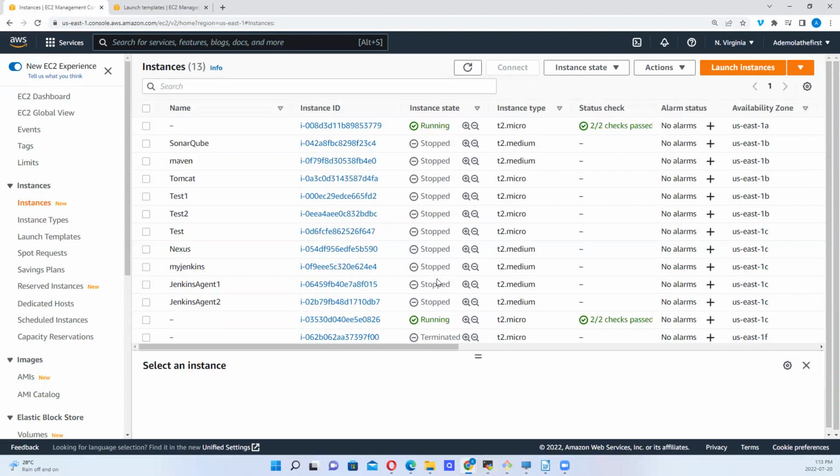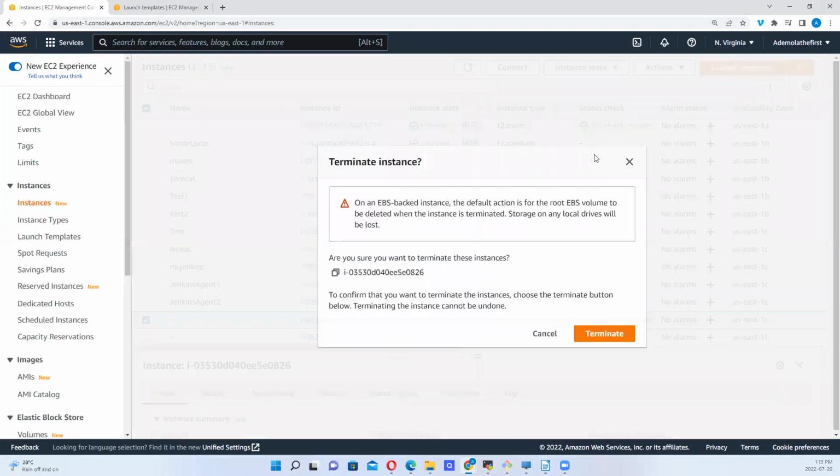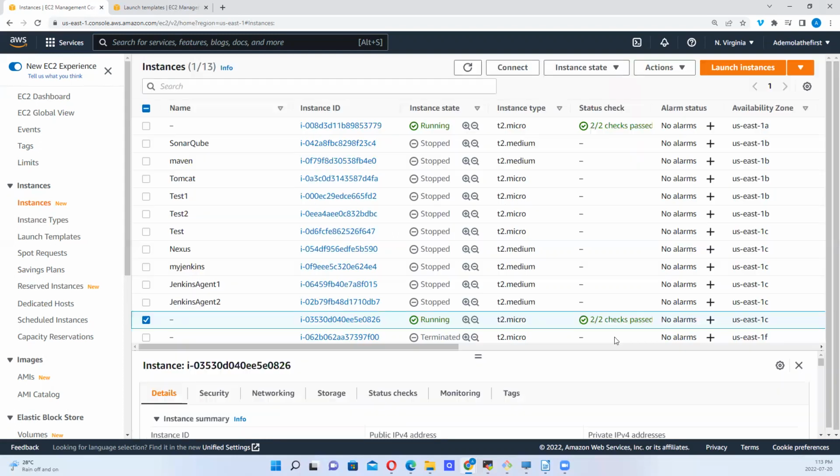Because we said minimum could be 2. So let's see what happens if we decide to go ahead and terminate. Remember, we have 13 in all, right? Including the stopped, running, and terminated, right? So let's see what happens if we decide to terminate one more instance, right? Let's terminate one of these instances and let's see what happens.